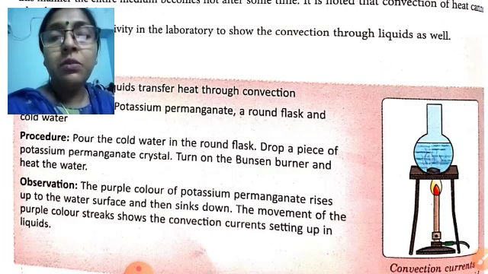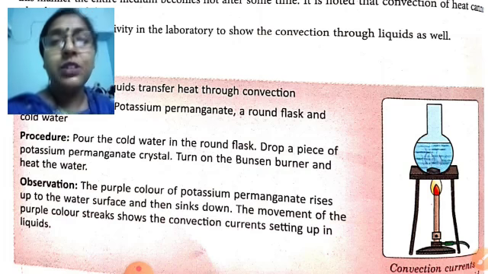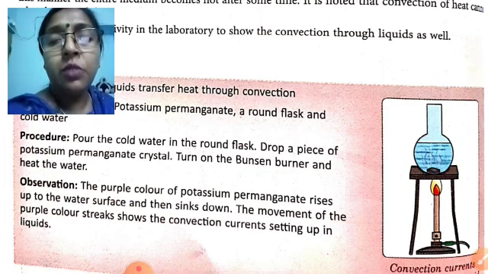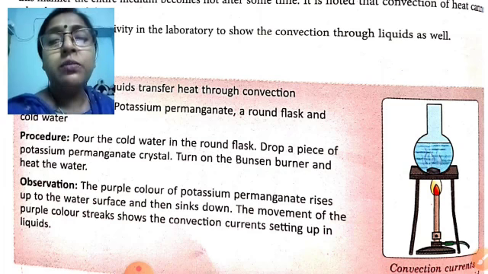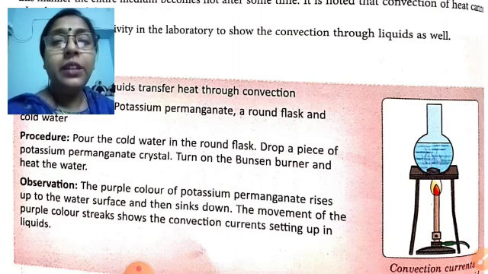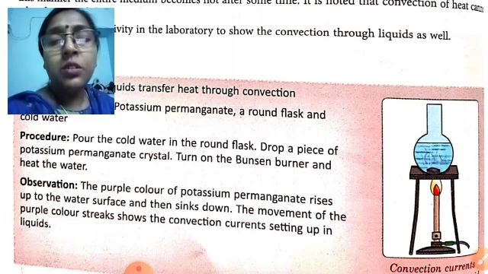After some time, you will see that the water present at the bottom of the round flask gets heated and becomes warm. Warm water, being lighter, goes up along with the potassium permanganate, and the cold water present on the top comes down as it is heavier than the hot water.